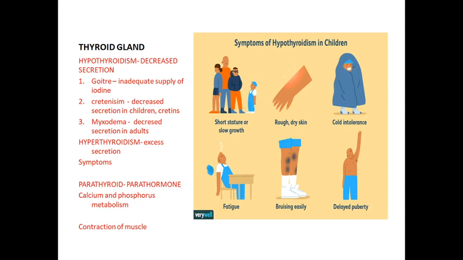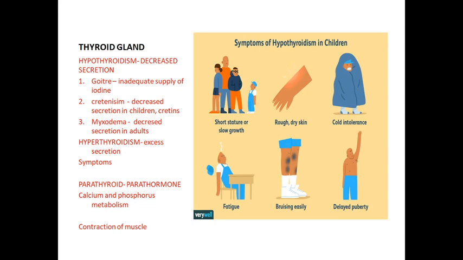It is essential for normal physical, mental as well as personality development. The thyroid gland is responsible for this, so it is called the personality hormone. Carbohydrate, protein and fat metabolism is also controlled by the thyroid gland.